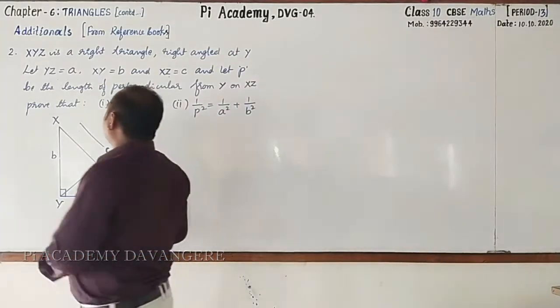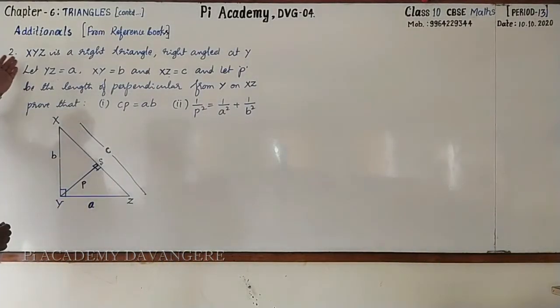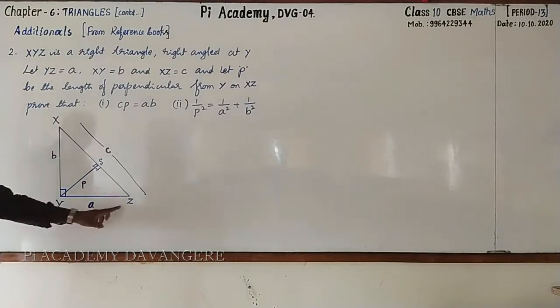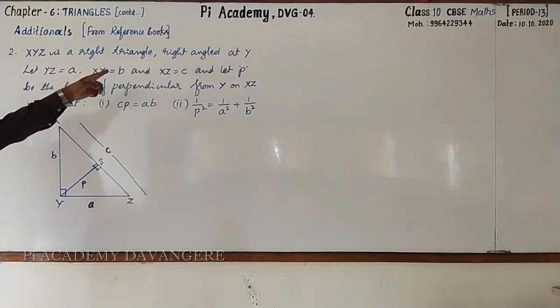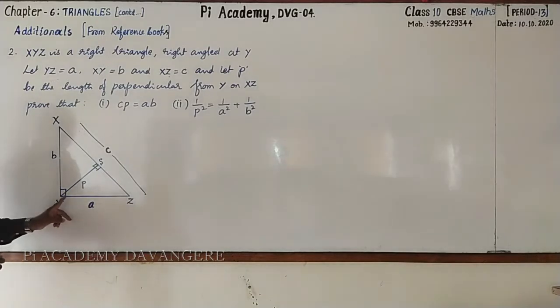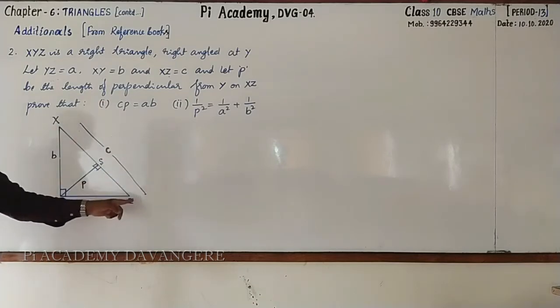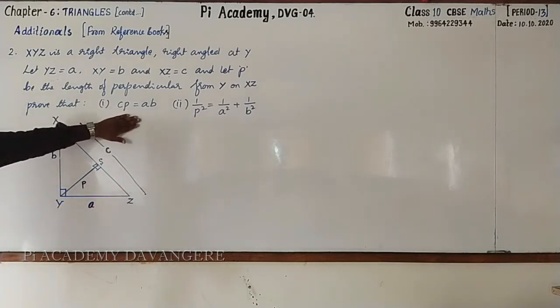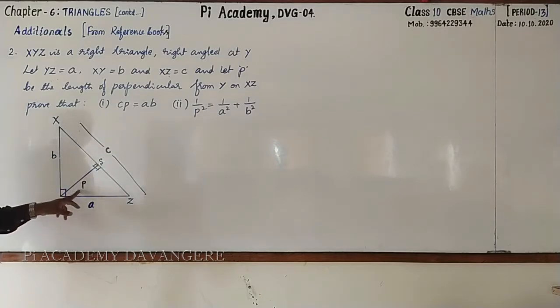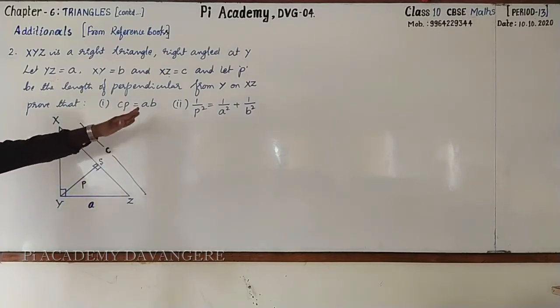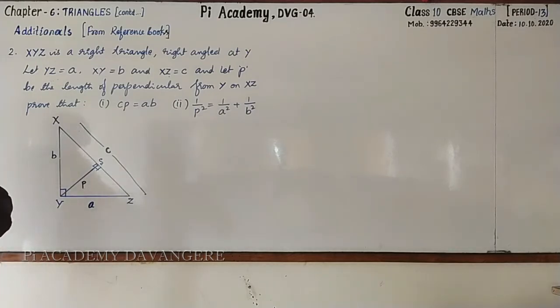Dear students, we have another important statement. Please go through this. Here, XYZ is a right angle triangle, and the right angle is at the vertex Y. YZ is A, XY is B, XZ is C. And let us take P as the length of the perpendicular from Y on XZ. With this information, we have to prove CP equal to AB. And the second one, 1 by P square equal to 1 by A square plus 1 by B square.